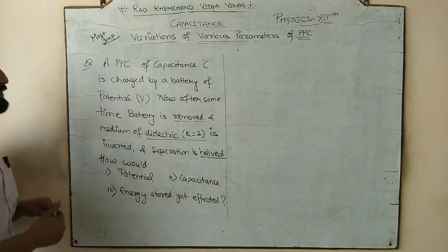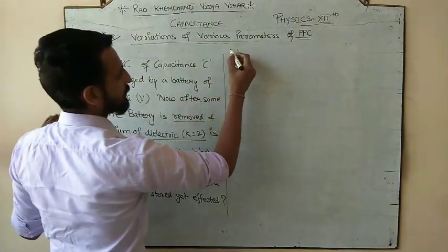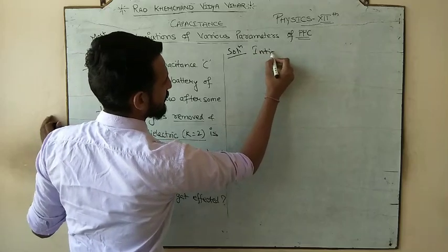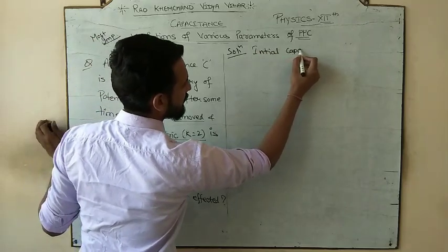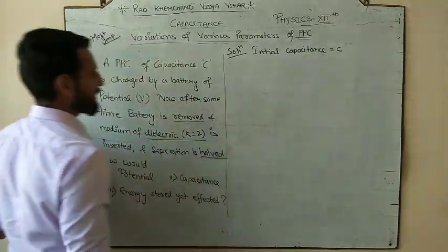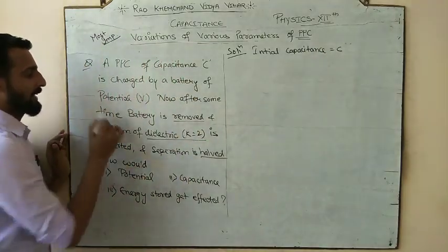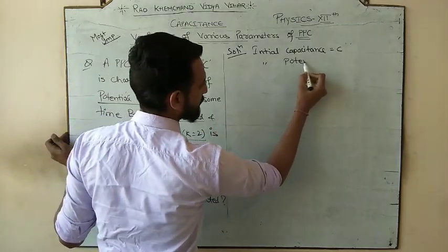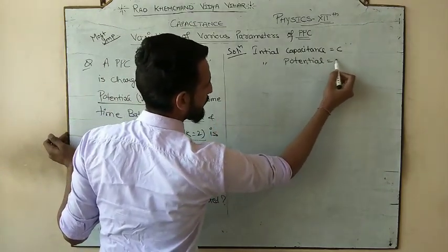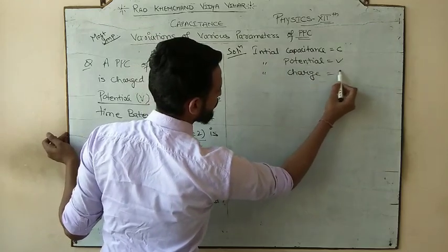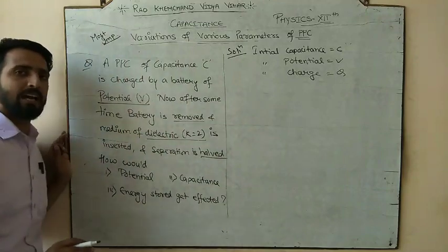Okay, so what is happening? We have an initial capacitance C, which is being charged by a battery of potential V, or you can say initial potential V. And because of that, initial charge Q. So these are the initial parameters.